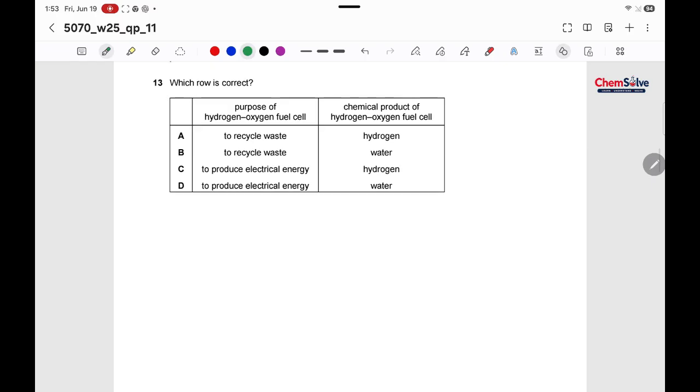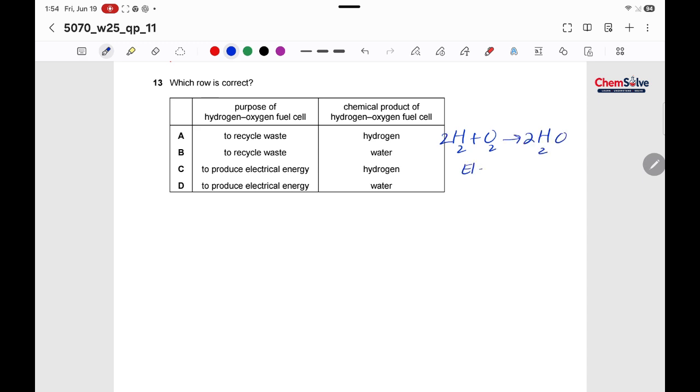Question number 13. Which row is correct? Purpose of the hydrogen oxygen fuel cell. Okay, the simplified equation for the hydrogen oxygen fuel cell is hydrogen and oxygen, and it is used to produce water.